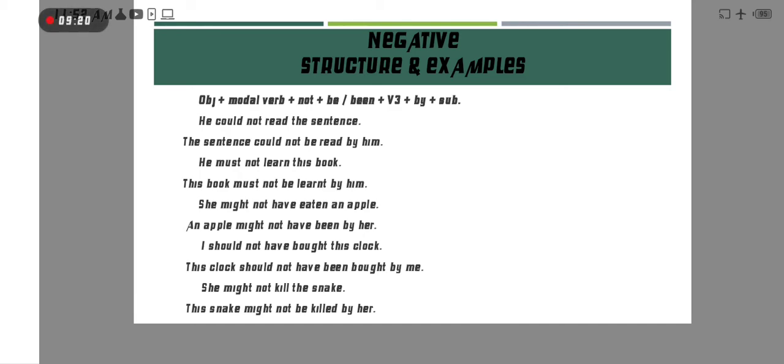She might not kill the snake. Okay, here might gives us present tense, so therefore we use after not be. So the snake object, might not be killed by her.